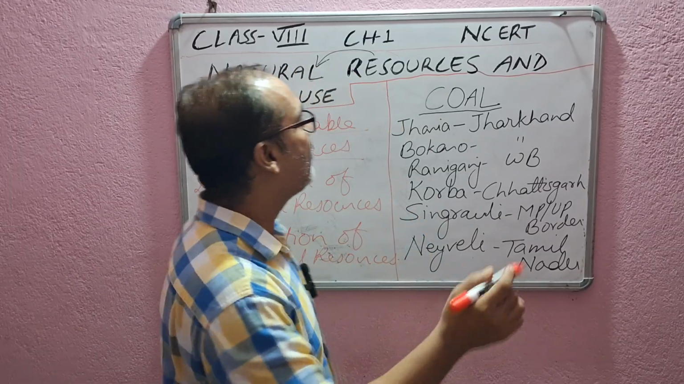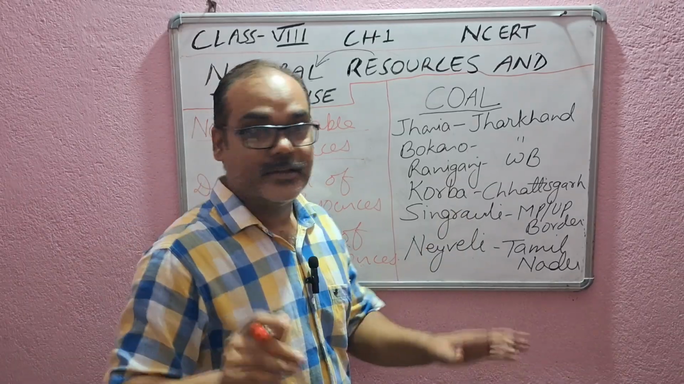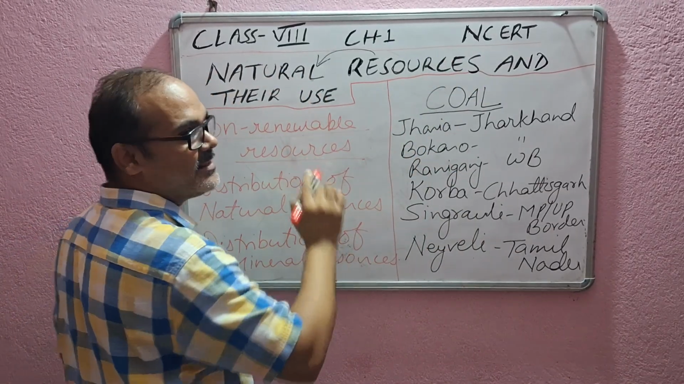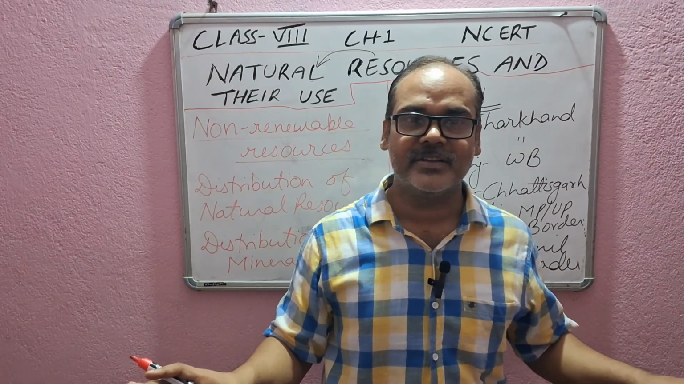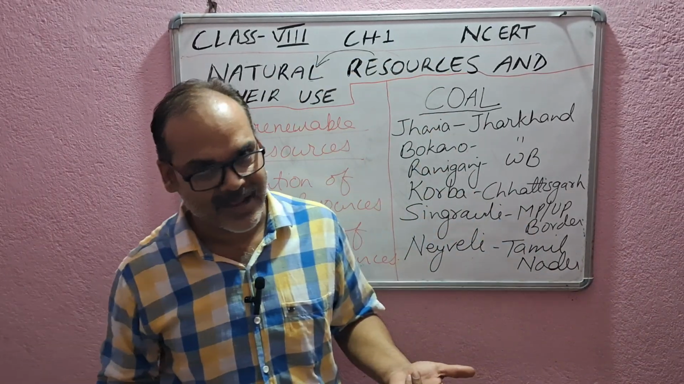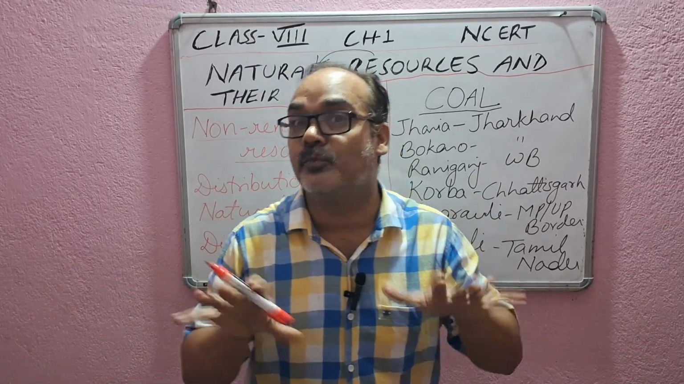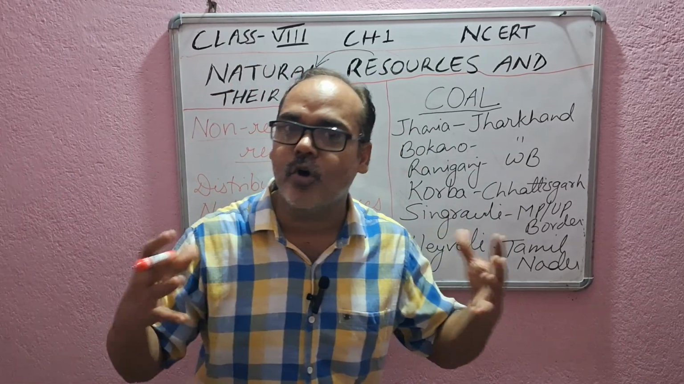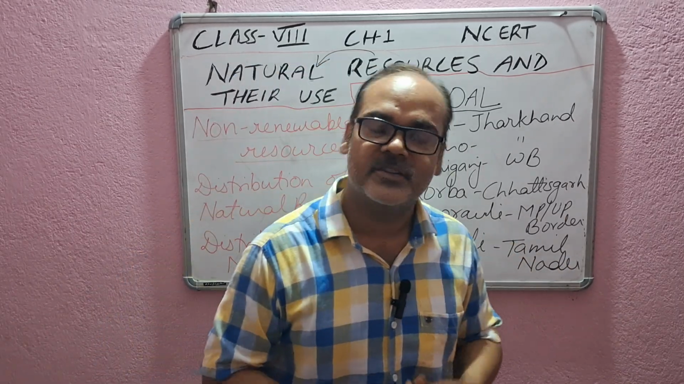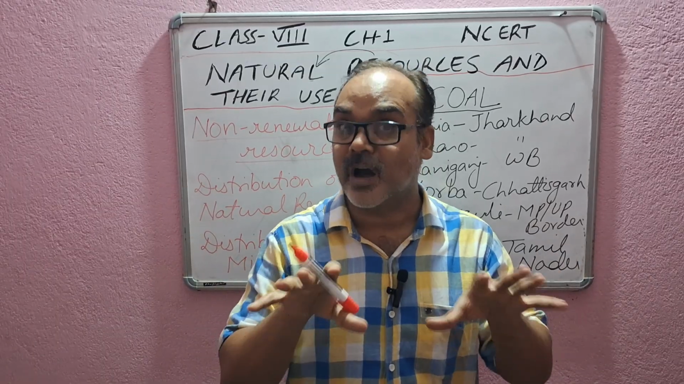In the fourth part of Social Science, Class 8 and CRT, the name of the chapter is Natural Resources and Their Use. So it's my humble request, please open your book. Without the book, if you are listening to my lecture, it will not make any sense. You must have your book with you, and it is for all the students, teachers, public service commission aspirants, for everyone, because so many things are going to come in this video.